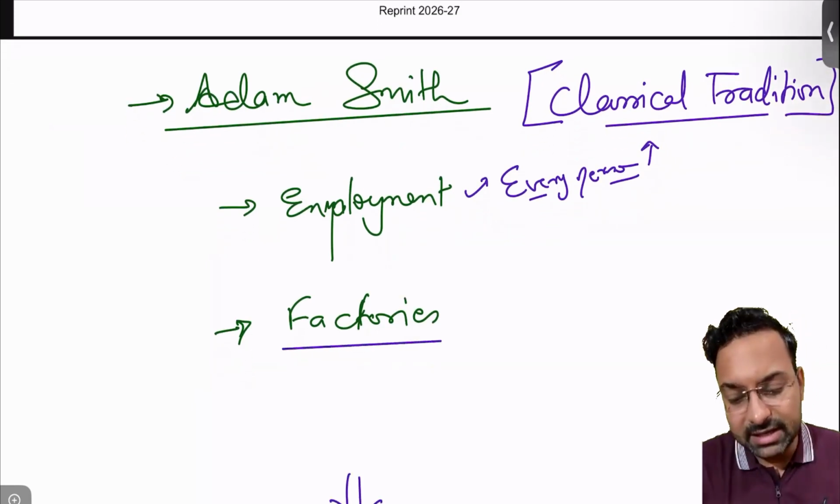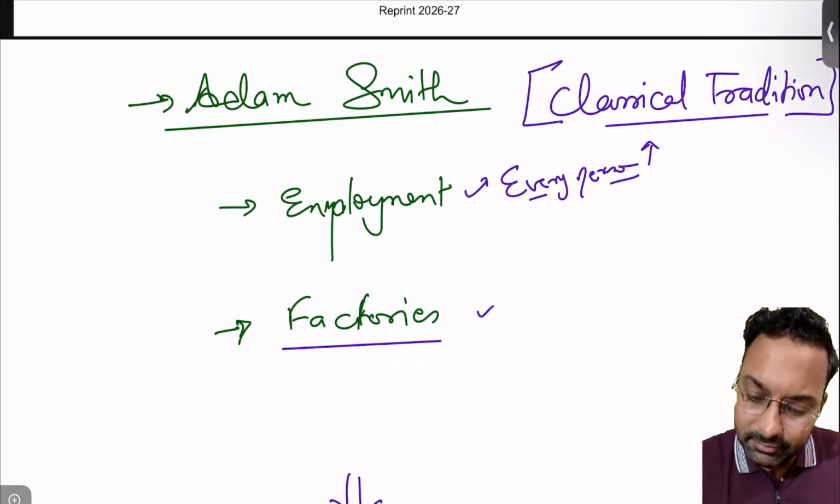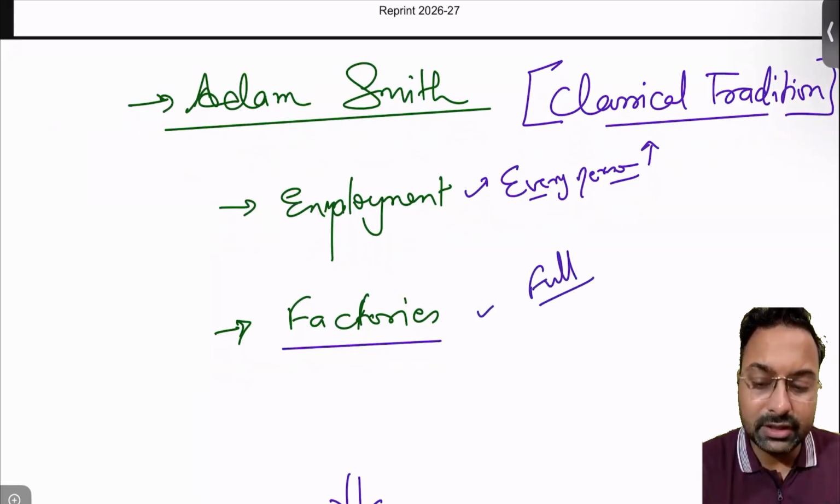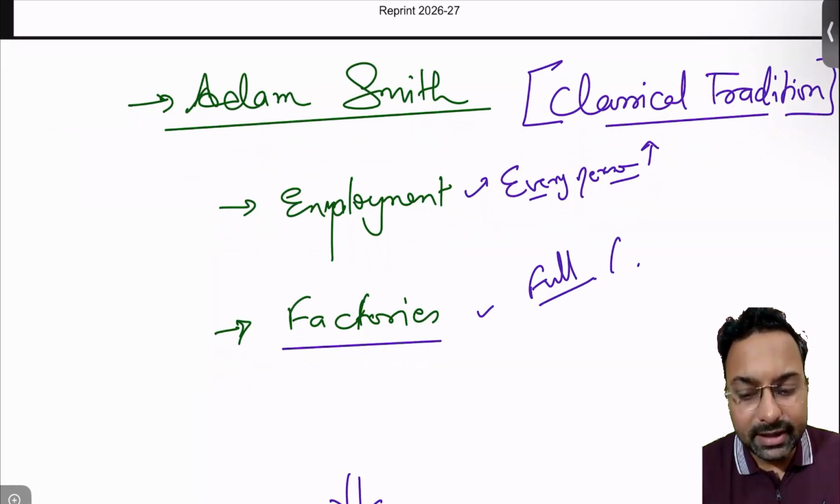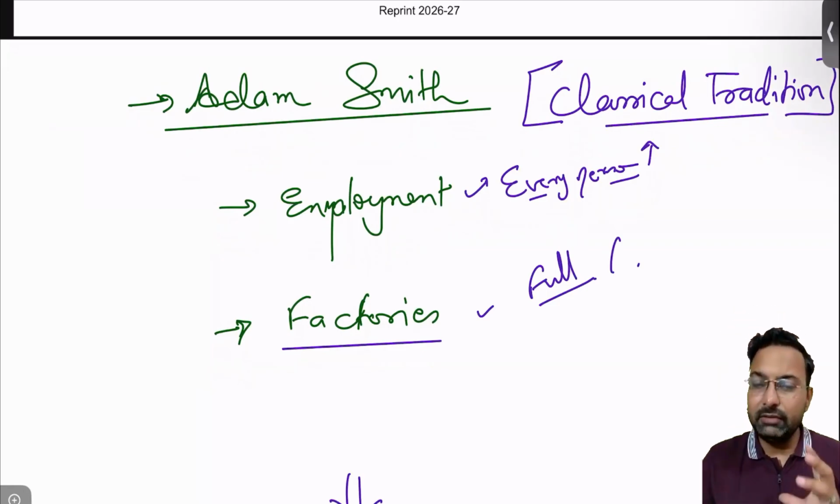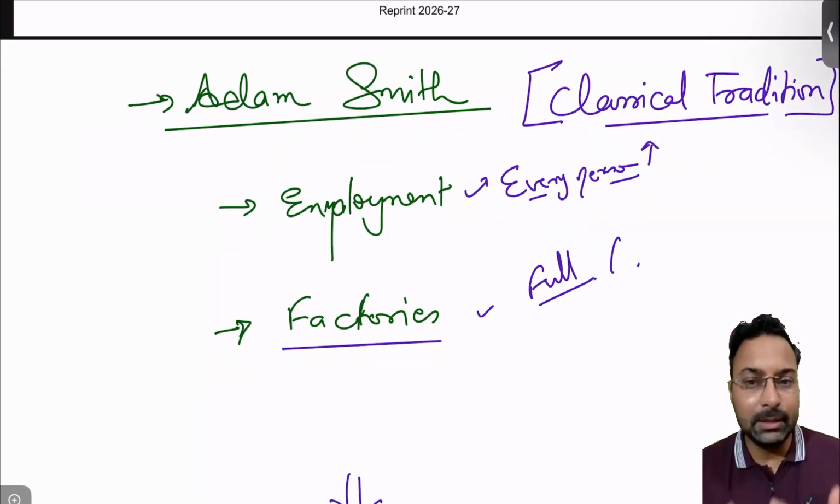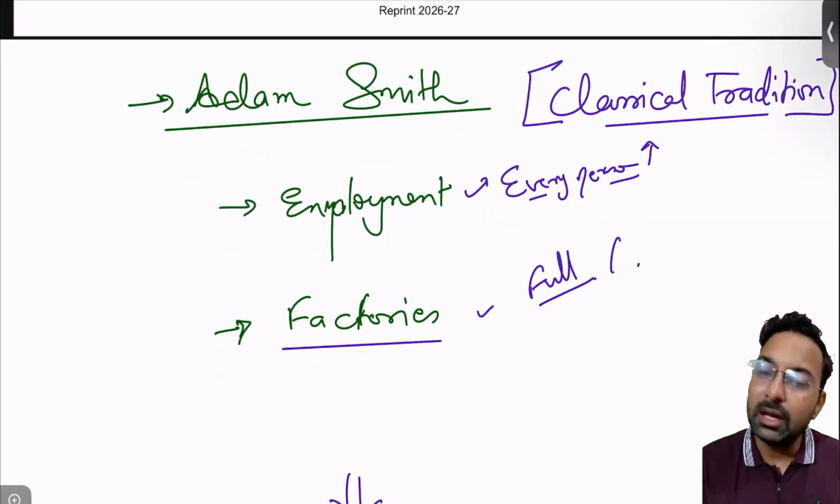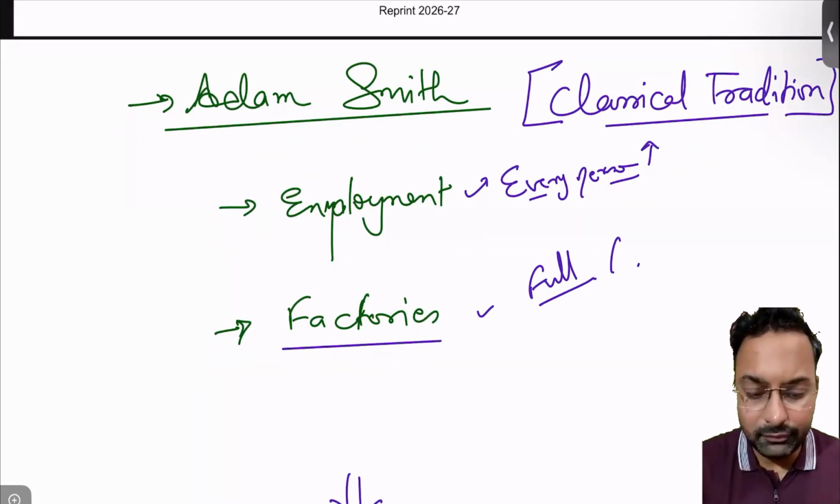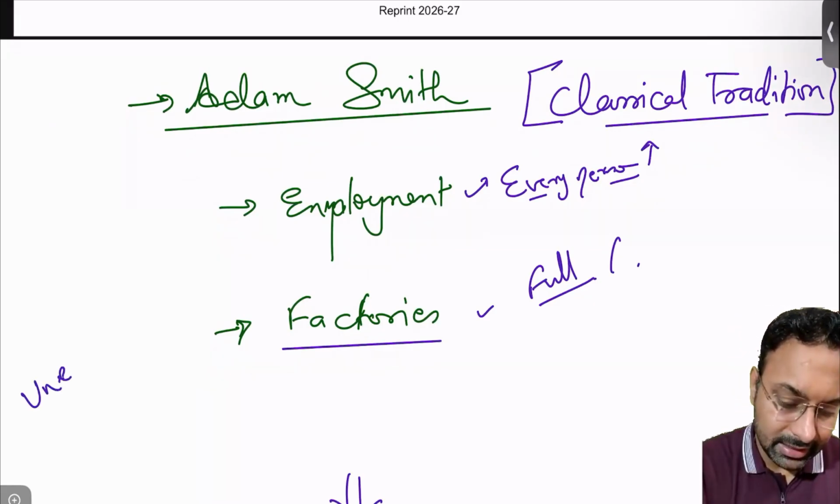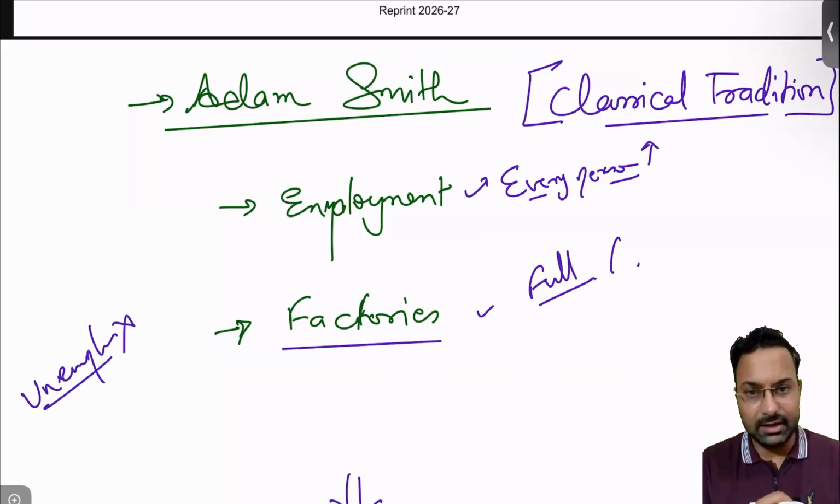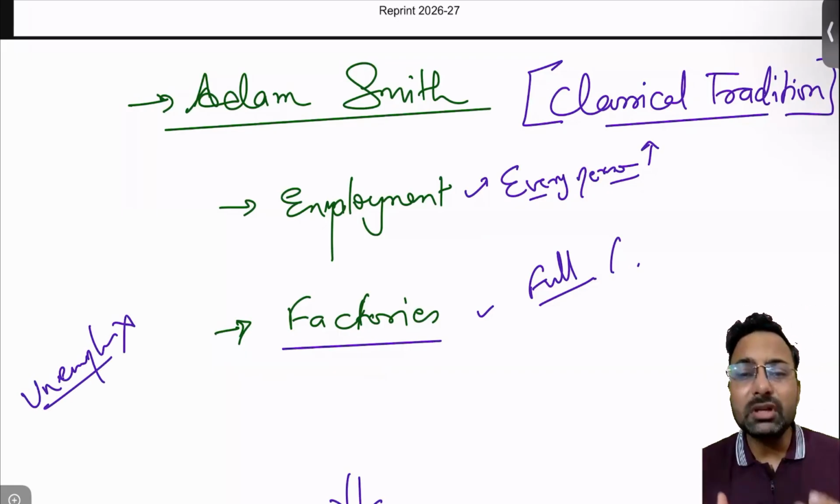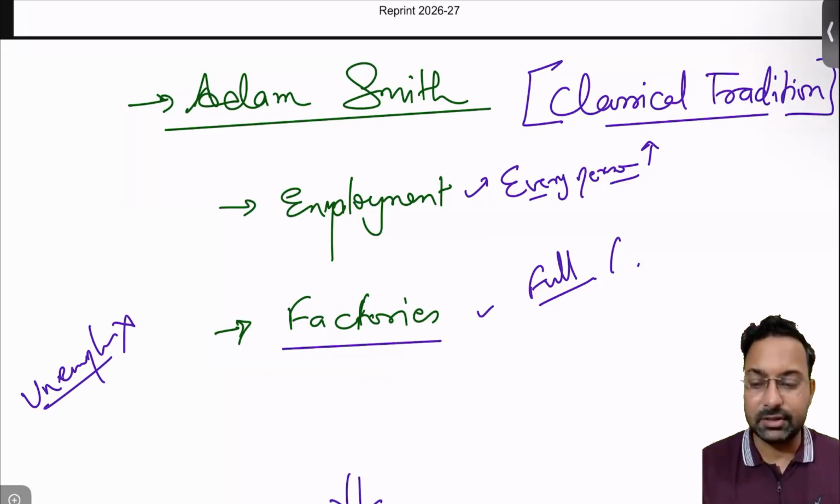If there is a market-led economy, factories will be working at full capacity. If the factories are working at full capacity, they will be employing the maximum number of people, and there will not be a question of unemployment. Unemployment will not be there in the economy. This was the concept given by Adam Smith.